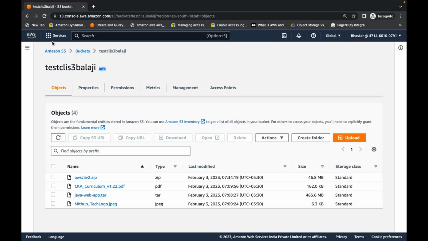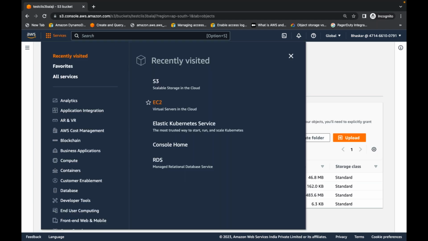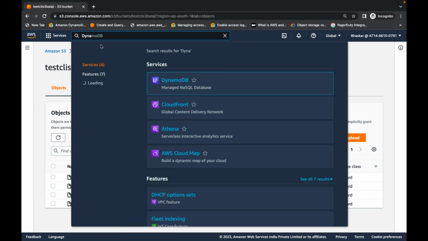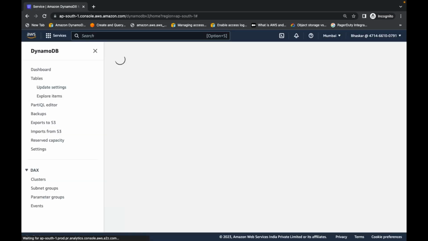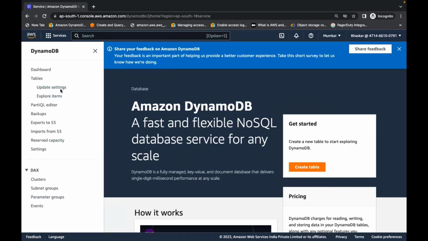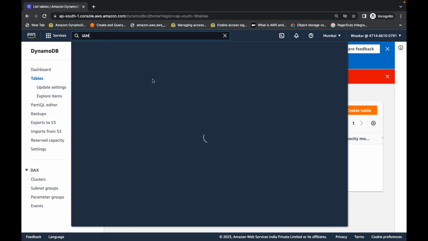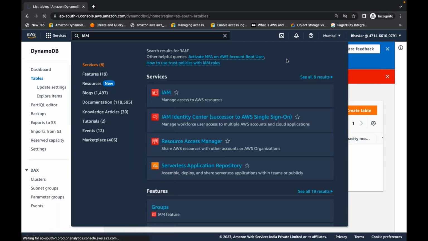But if he goes to any other service where he doesn't have access at all, maybe DynamoDB, will he be able to see DynamoDB tables also? First of all, he doesn't have access to DynamoDB at all. If you go to DynamoDB and click on tables, no. If we go to IAM also, only the access key section he can see.